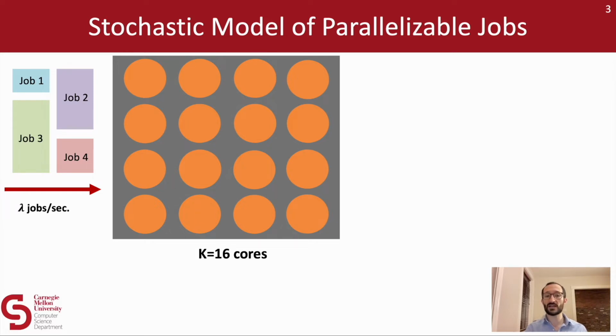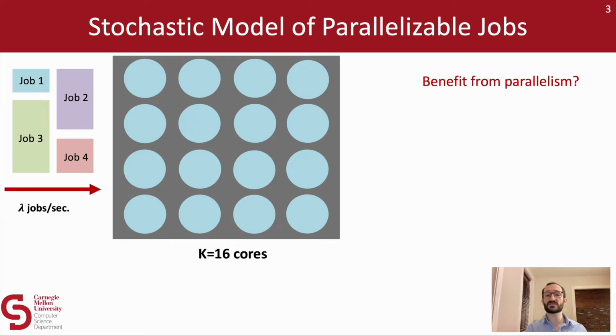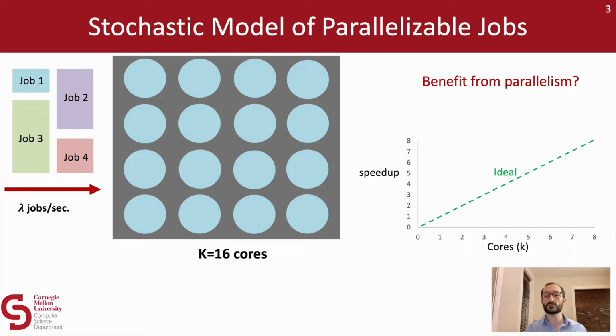And because these are parallelizable jobs, I can take an individual job like job 1 here and run it on all 16 of my cores. And the hope is that this job will receive some benefit from being parallelized. I'll describe this benefit via a job speedup function. So if I put cores on the x-axis here and speedup on the y-axis, I might hope that the job receives something like this green speedup function, which would tell me that the job runs twice as fast on 2 cores or 3 times as fast on 3 cores. But in practice, jobs tend to receive something that looks more like this blue speedup function, which is sublinear. Now note here that the job receives a diminishing marginal benefit from being allocated additional cores.